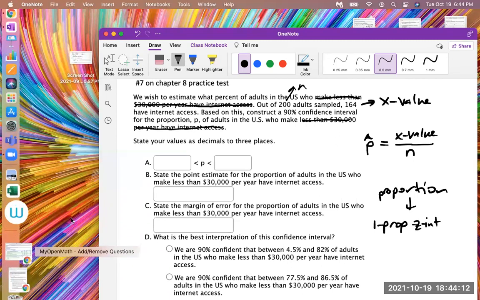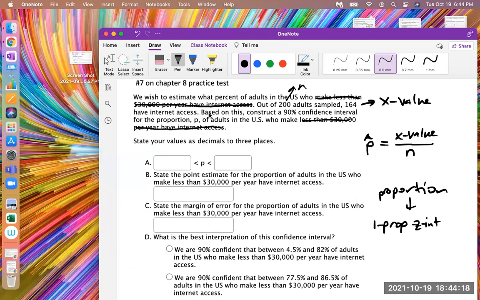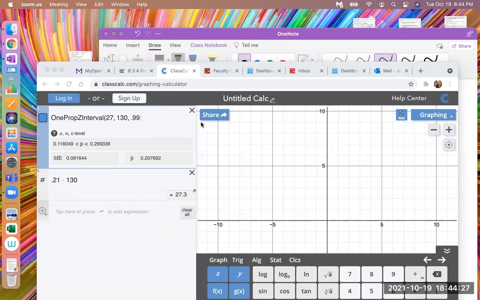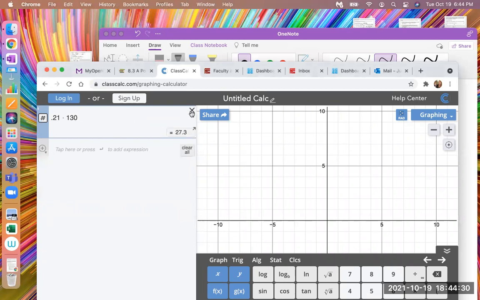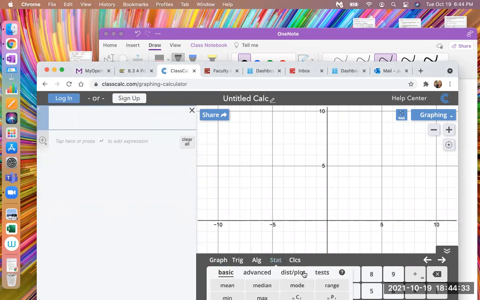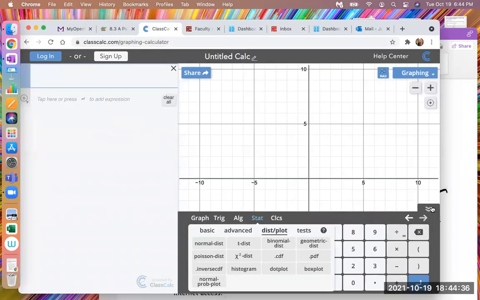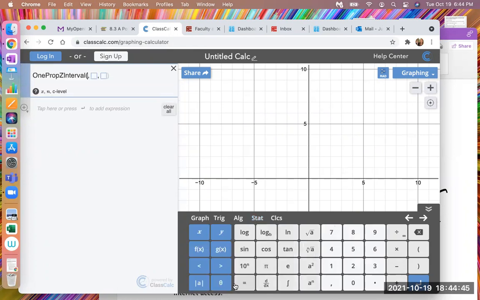Okay, so let's see how it looks. Let me share again. Let me get out of it. I go to stats, and you have to click on this little down arrow to open this up. Oh, I'm sorry, tests. We're doing tests. And then we're going to do the one prop Z interval test. It tells us everything we need to enter. The X, the number of positive outcomes, is the number of people who have our desired trait out of the total sampled.